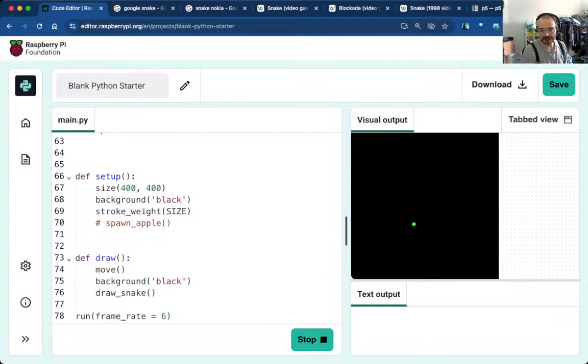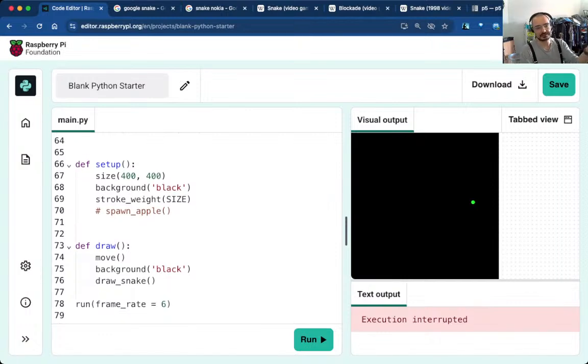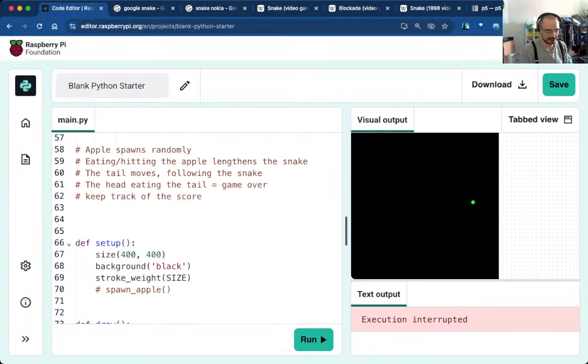Right, so now I'm kind of clicking, right? It's kind of going above to the left. From here I can go below and I can go right. So which means that when we spawn the apple, we'll be able to click on the apple, it's going to go there straight away. It doesn't have a tail yet, but let's not worry about that. First, I need to eat an apple. So yeah, the apple spawns randomly, which is great.